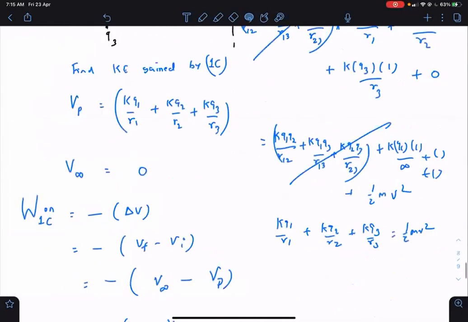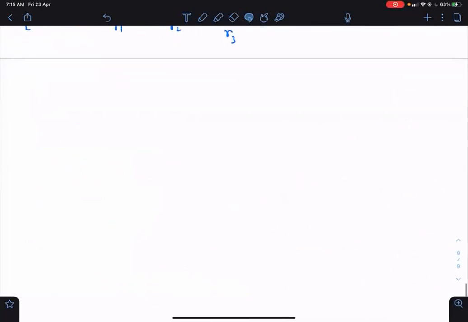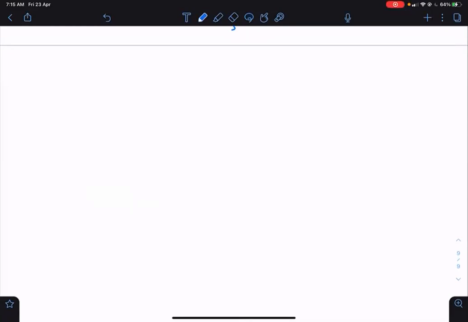Okay, I will go back to my definition, which you may remember from the previous classes. Let's say you have a block of mass 2 kg, and let's say you are moving it up by 10 meters.